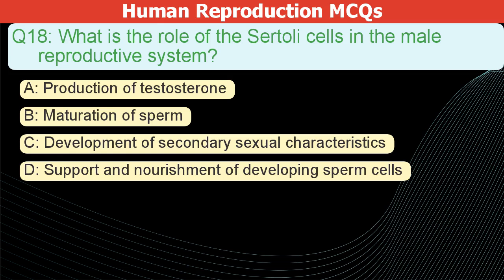What is the role of Sertoli cells in the male reproductive system? A. Production of testosterone. B. Maturation of sperm. C. Development of secondary sexual characteristics. D. Support and nourishment of developing sperm cells.